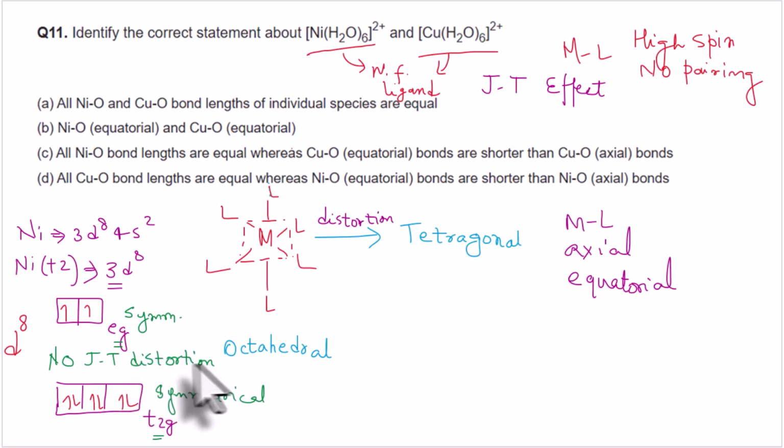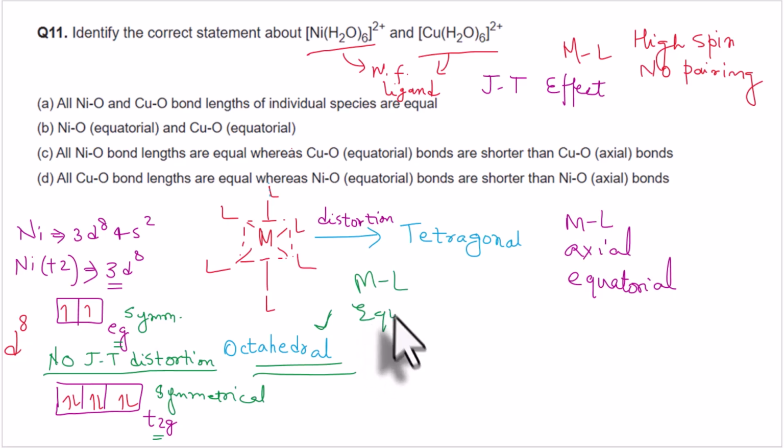When there is no Jahn-Teller distortion in a complex, it acquires the ideal octahedral geometry where all the metal-ligand bonds are equal. There is no difference between axial and equatorial bonds. So for the nickel complex, the Ni-O bonds, meaning the metal-ligand bonds between nickel and water, are all equal.